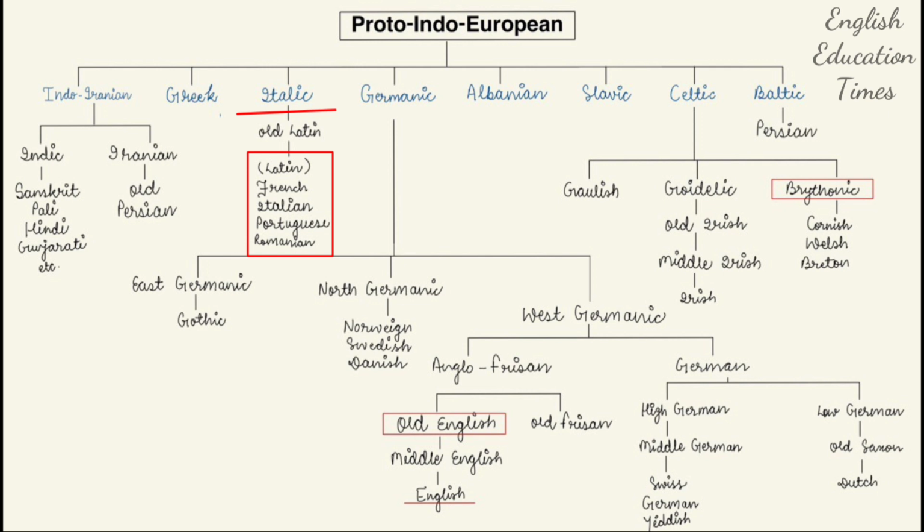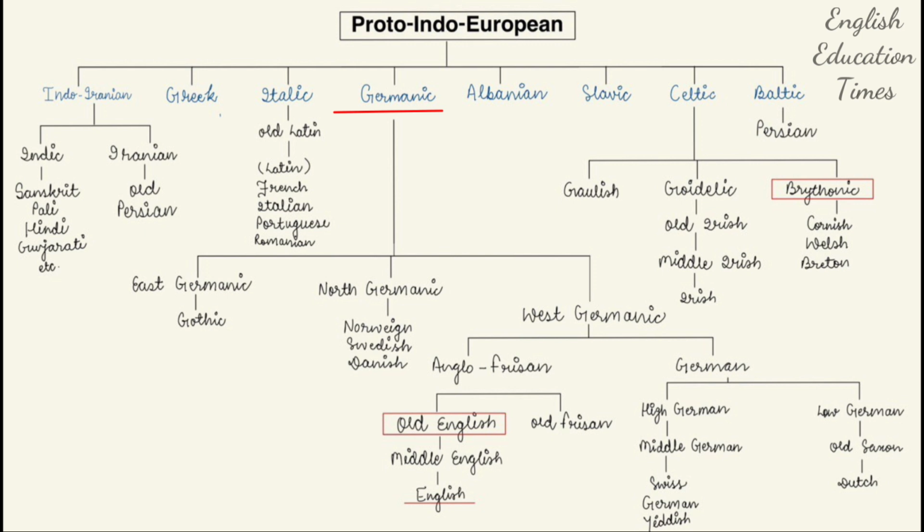Okay, I think this is the new point that you have learned. In our English literature, Latin, Italian, Portuguese, Romanian, all these are important, like in the Anglo-Norman period. So we should read about the French influence as well. That is why you should understand the significance of learning the origin of languages.